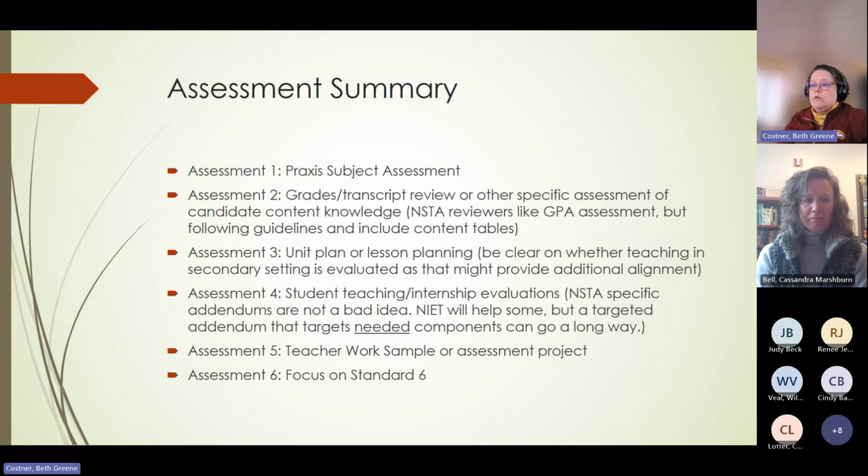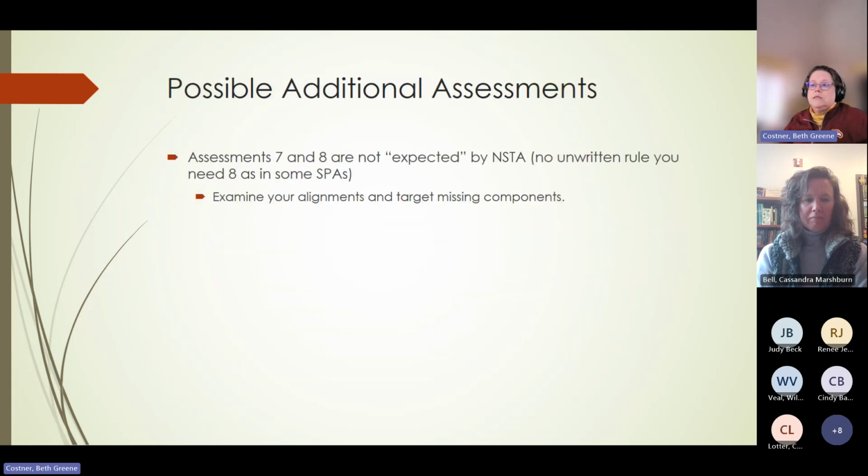This is the assessment summary that we talked about before. The one thing we didn't talk about were assessment 7 and 8, which are optional. There's no unwritten rule that says that the state is expecting assessment 7 and 8. If you need them, use them. If you've set up some kind of way to check off all your components like that table on the cover, and you realize, wait a minute, I'm missing 3 things in standard 4, I've got to do something.